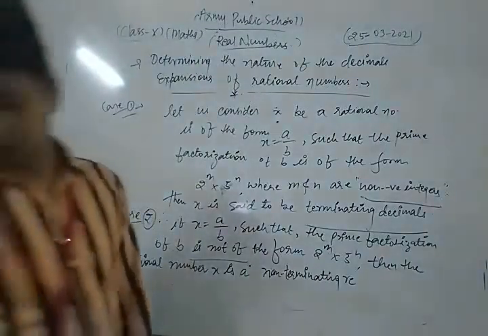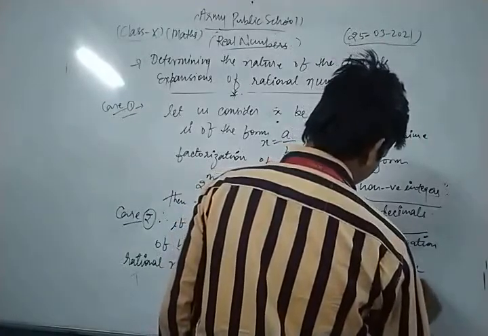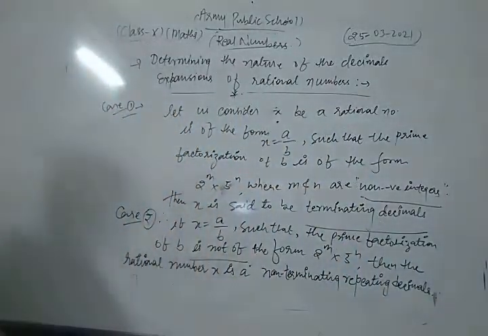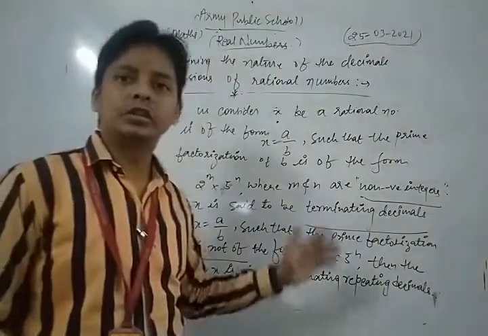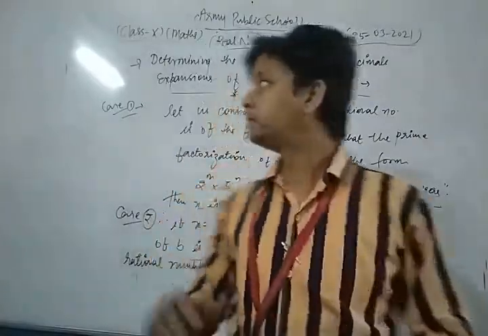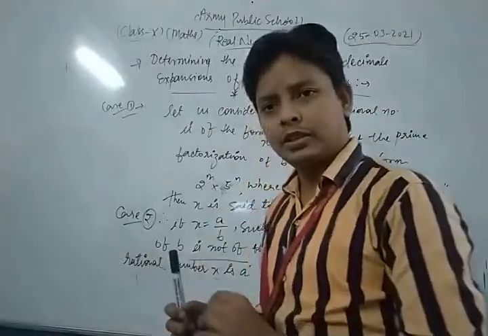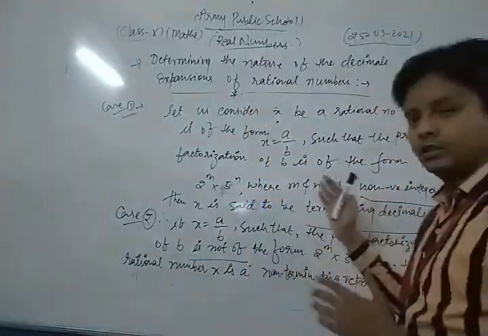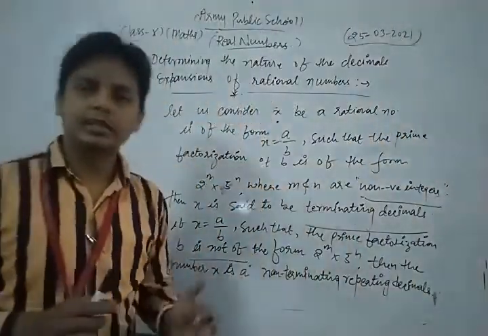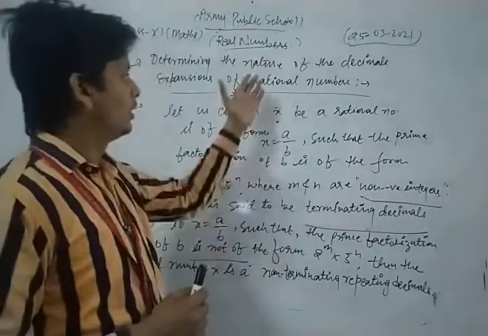So there are two conditions for determining the nature of the decimal expansion of rational numbers. Please, dear students, first of all concentrate and learn these two cases very carefully. After that, you can solve each and every question of your NCERT exercise based on the topic determining the nature of the decimal expansion of rational numbers.